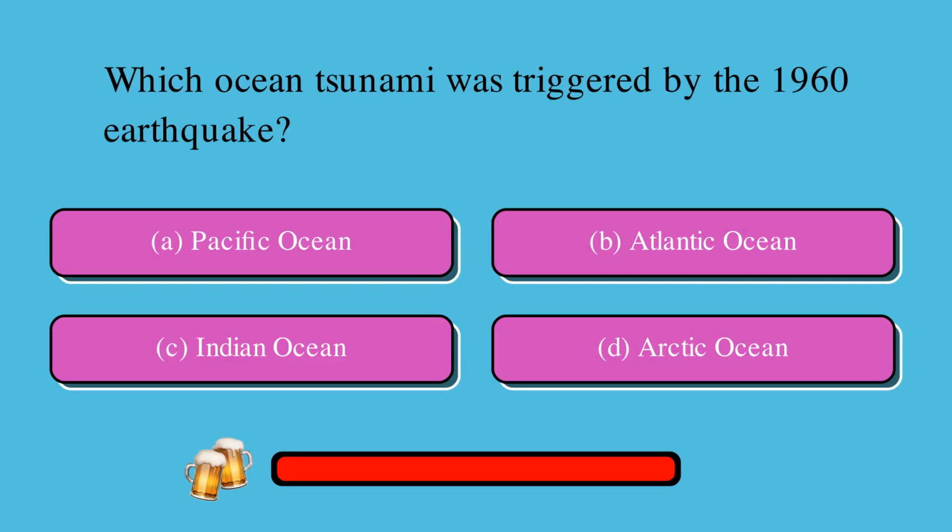Which ocean tsunami was triggered by the 1960 earthquake? Is it A, Pacific Ocean, B, Atlantic Ocean, C, Indian Ocean, or D, Arctic Ocean? The correct answer is A, Pacific Ocean.